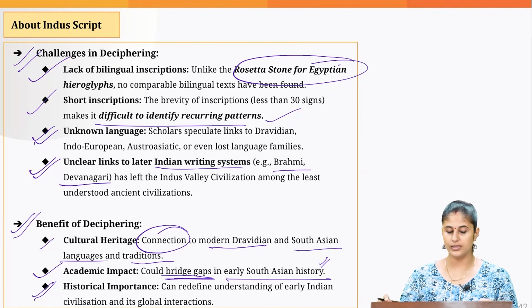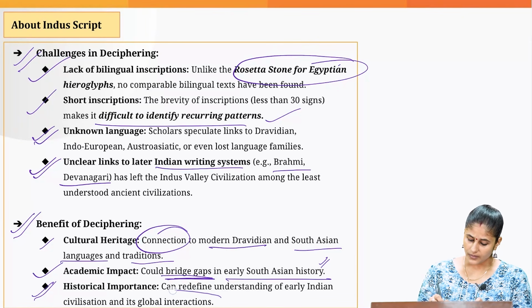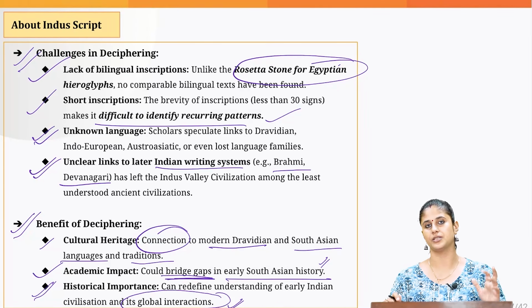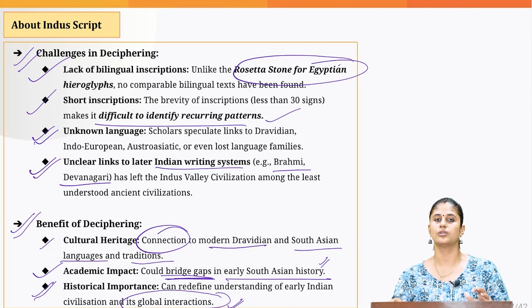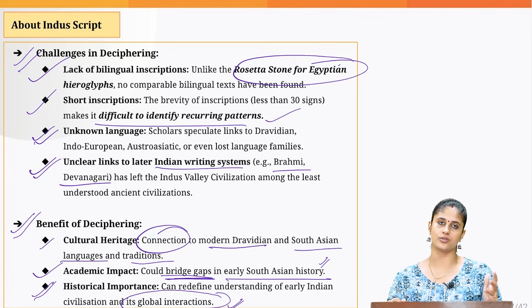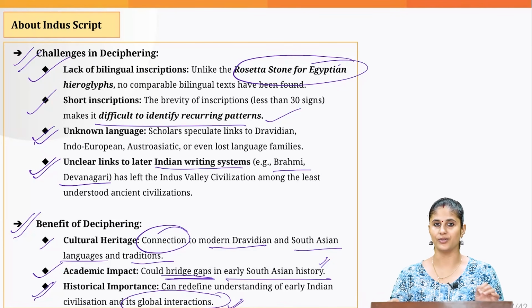And it has historical importance because it would enable us to figure out how this civilization interacted with other civilizations at that particular time. So the cultural links with other countries could be understood in a better manner. That's all that we need to know with regard to this particular topic. Let's move on to the next one.